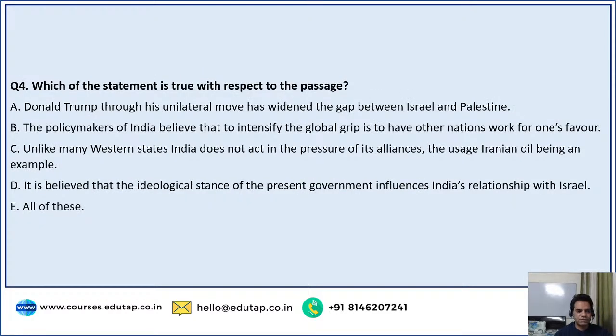Moving ahead, guys. Question number 4. Which of the statement is true with respect to the passage? Okay, let's read the statements. Donald Trump, through his unilateral move, has widened the gap between Israel and Palestine. Okay. The policymakers of India believe that to intensify the global grip is to have other nations work for one's favor. Okay. Unlike many Western states, India does not act in the pressure of its alliance. The usage of Iranian oil being an example. Okay. It is believed that ideological stance of the present government influences India's relationship with Israel, and or all of these are correct.